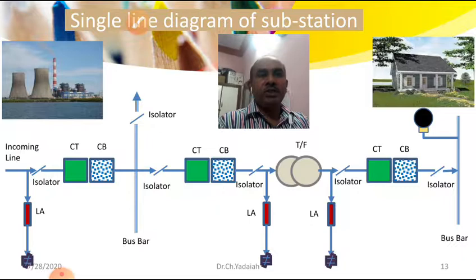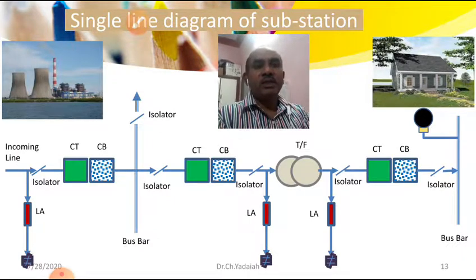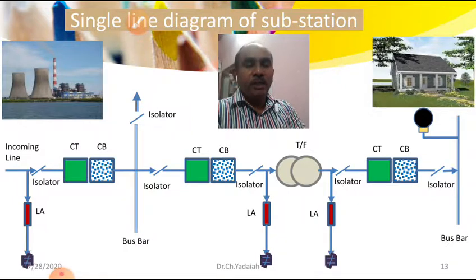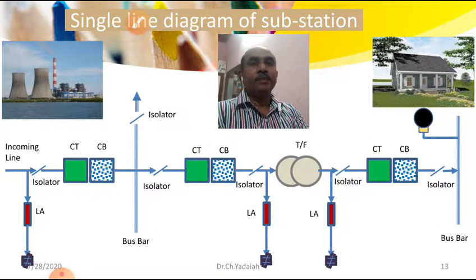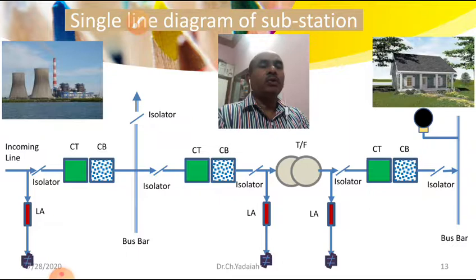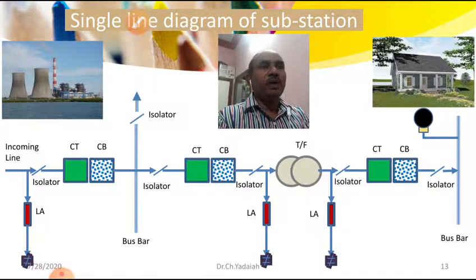This substation receives electrical energy from different energy generating stations. It may be a thermal power station, a nuclear power station, or a hydro power station, or sometimes we take the power from the power grid. Whatever energy is taken from a large source at high voltage cannot be given directly to a small load consumer. So what to do?